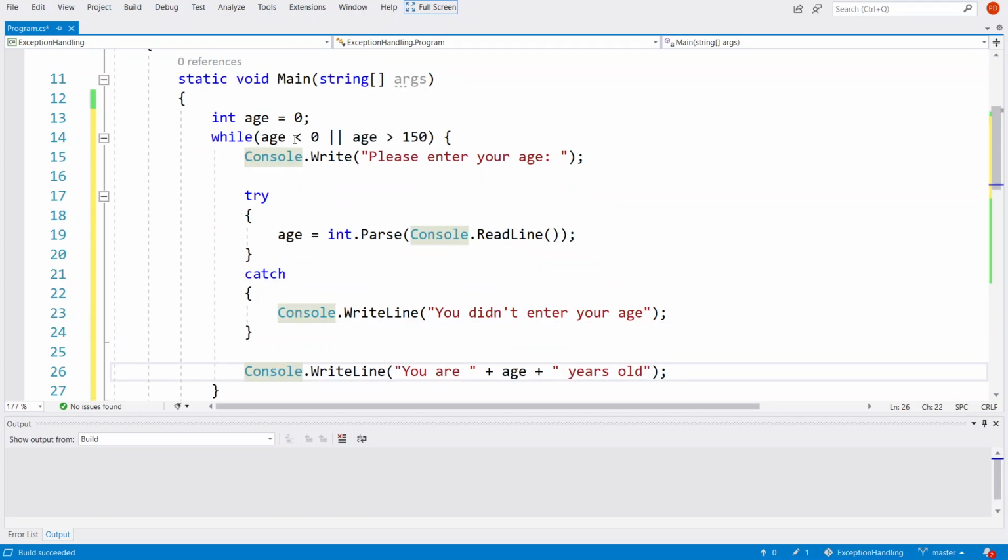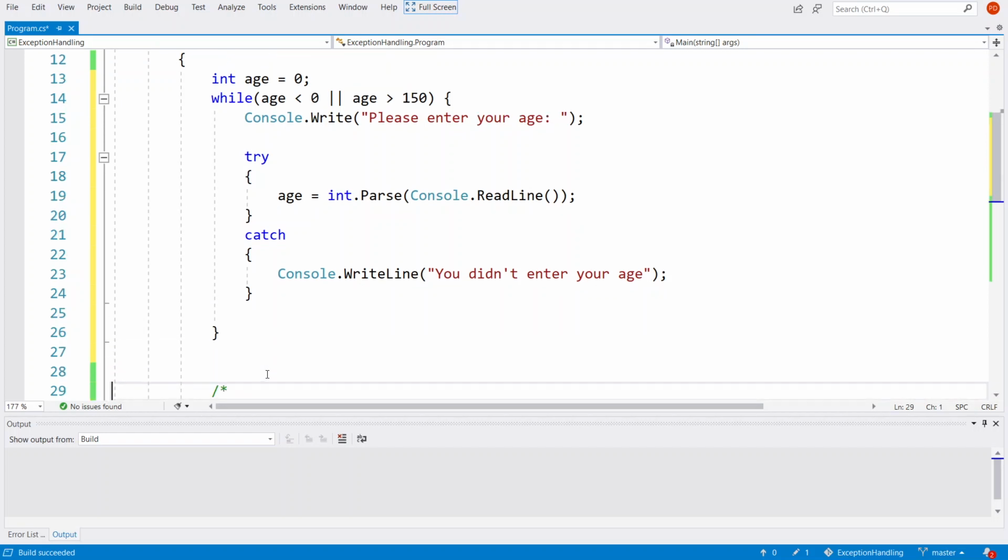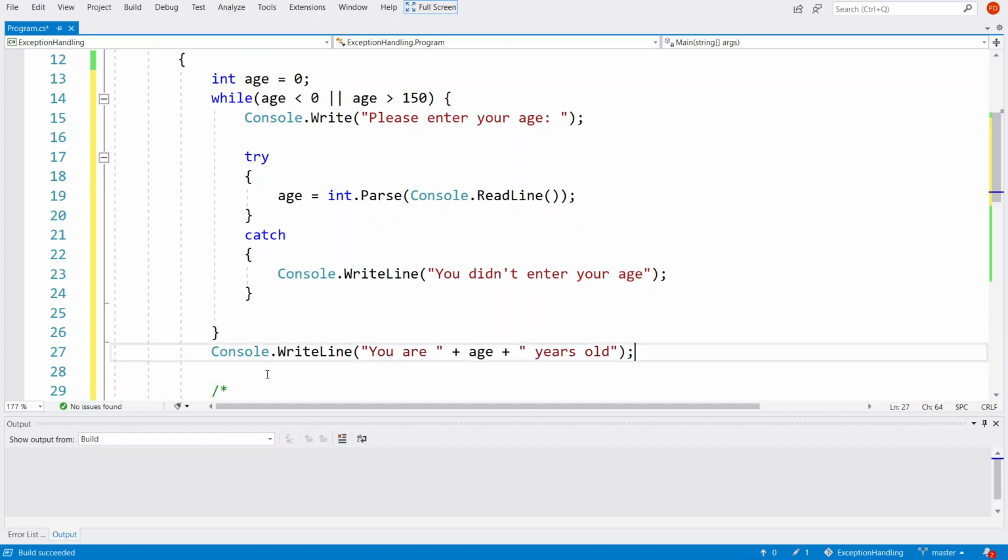So whilst it's less than 0 or more than 150, we ask the question. And then if we get something valid, then hopefully outside of the loop, we can say what the age is.